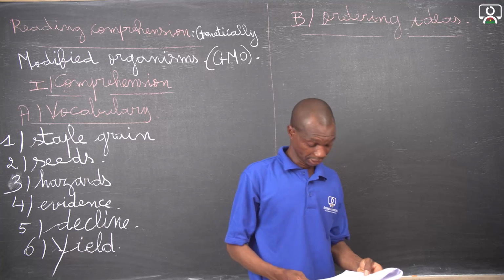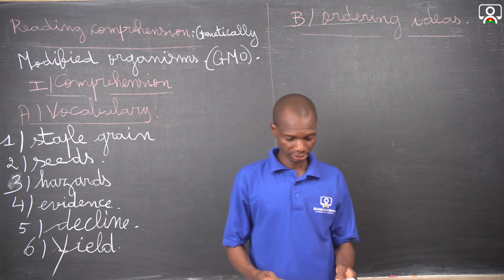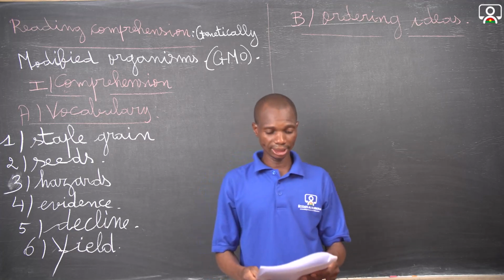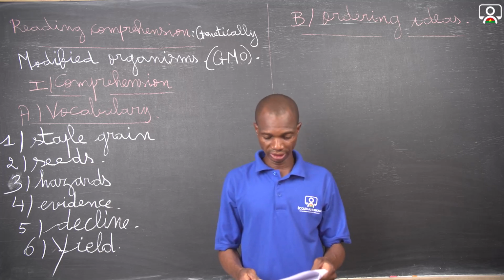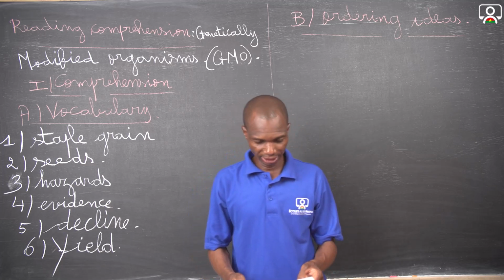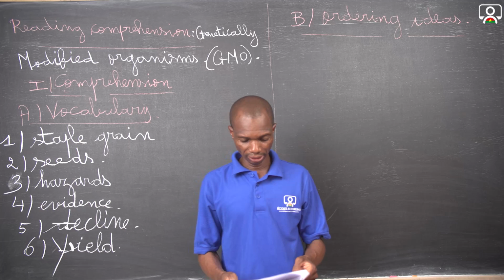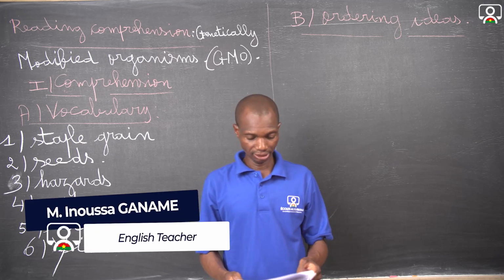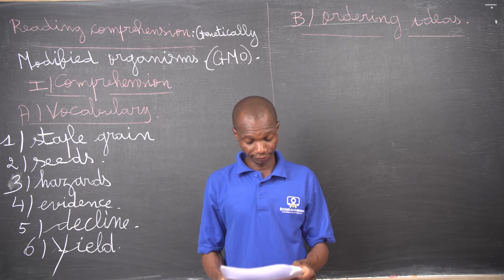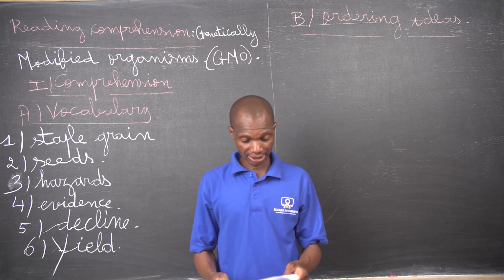In this activity, they are asked to order the following ideas according to their appearance in the text. Write only the numbers showing the order of the ideas. Example: 7, 5, 4. And we have the sentences.